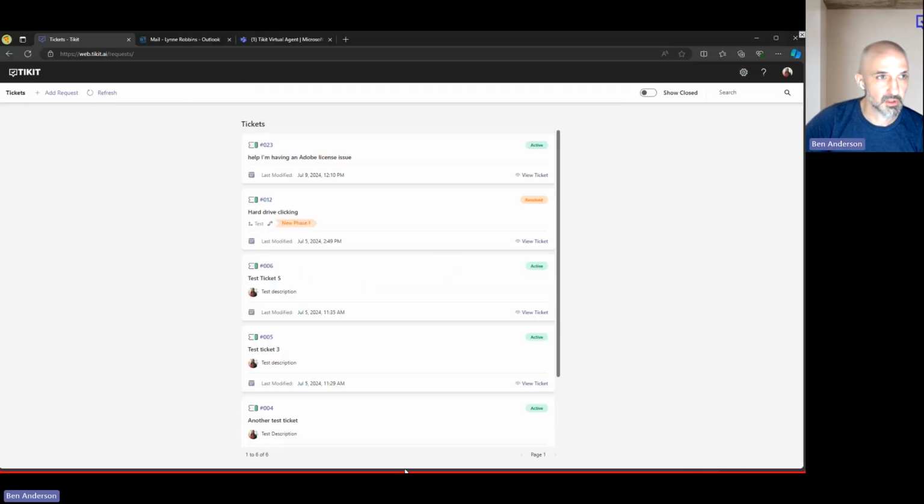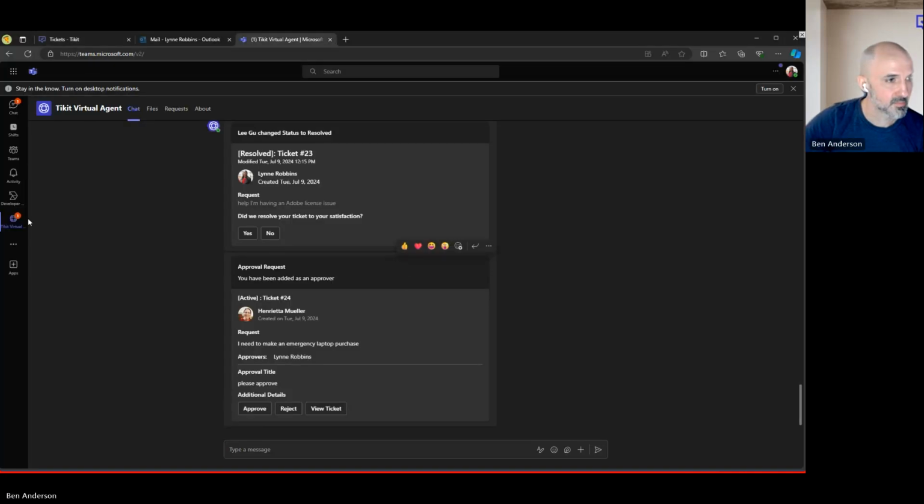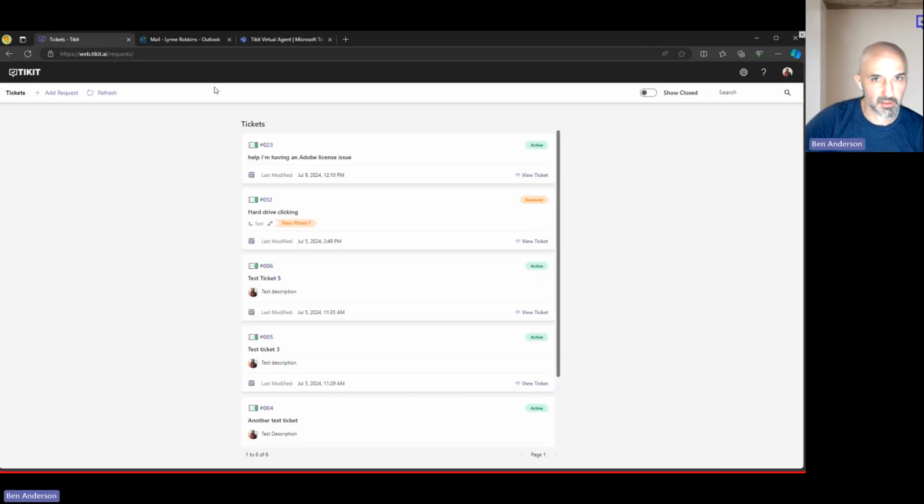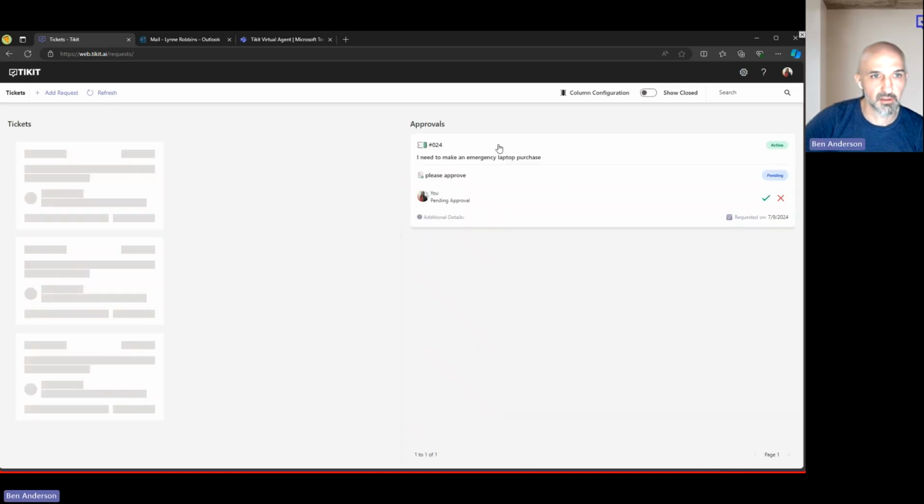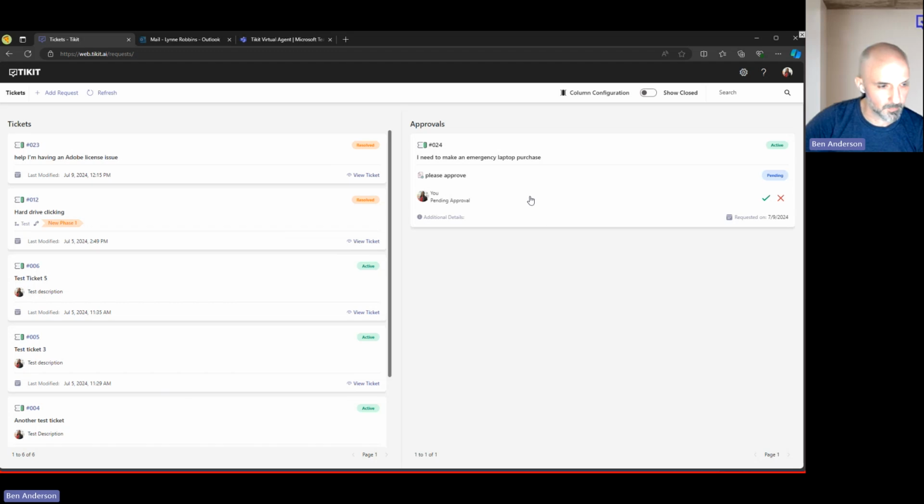And if we switch over to Lynn now, we should have a notification from Tikit Virtual Agent. You can see that she has been added as an approver for the laptop purchase. And again, we can approve or reject right here from within Teams, or we could go to the, I'm sorry, the end user portal, and we should see the approval pop up here as well, which it does. So at this point, we can just say, okay, good, you can make the purchase.